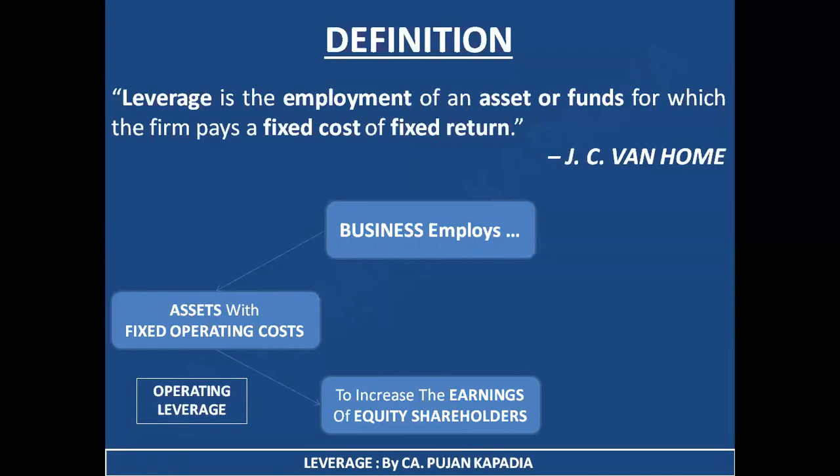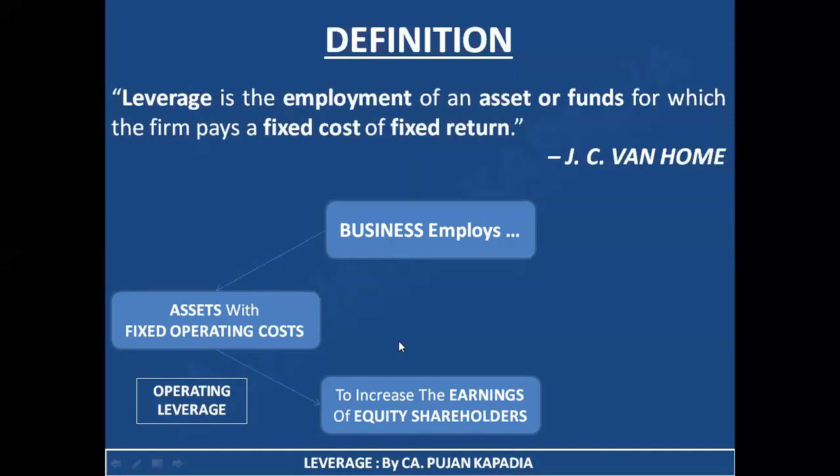We are going to find certain relationships between certain terms, like the change in EPS, that is earnings per share, if I am having a change in my sales volume. We are going to have certain further concepts, but as of now you are just supposed to remember this one-way diagram, under which we have learned that I am employing assets which have fixed operating costs in order to increase the earnings of my equity shareholder. This concept is known as operating leverage. I hope I am clear with this one side.